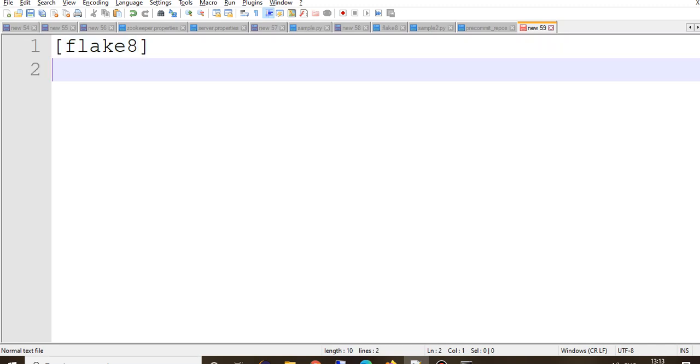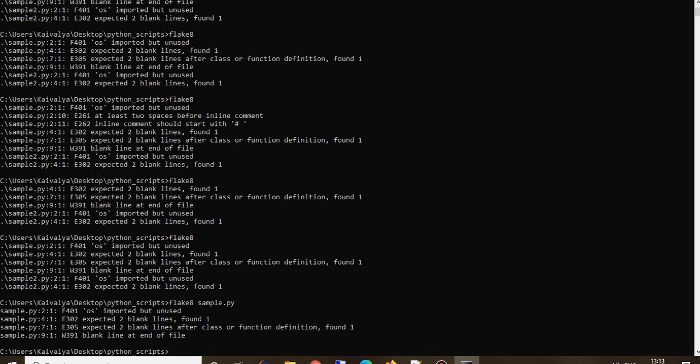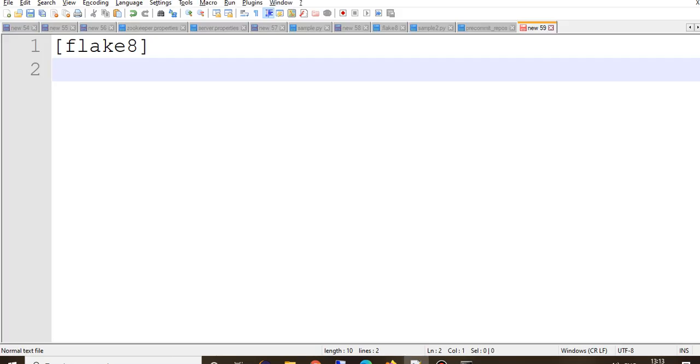Now I want to exclude some errors. I don't want flake8 to track 401. I don't want 401 to be tracked in both the files, right? So I can use ignore, and I can say F401.